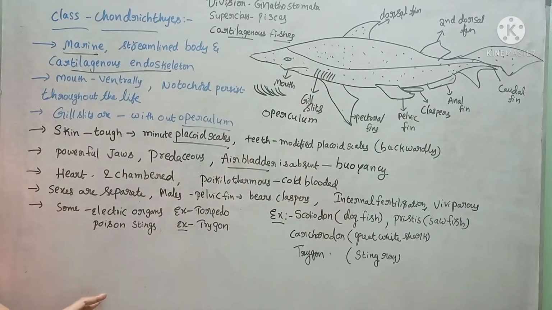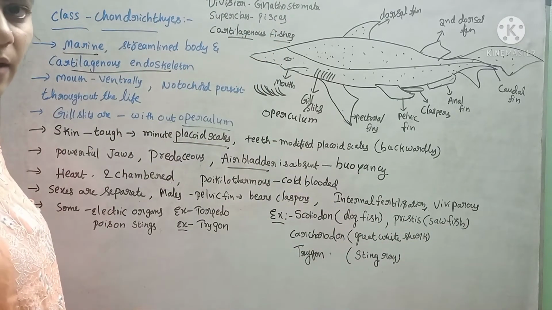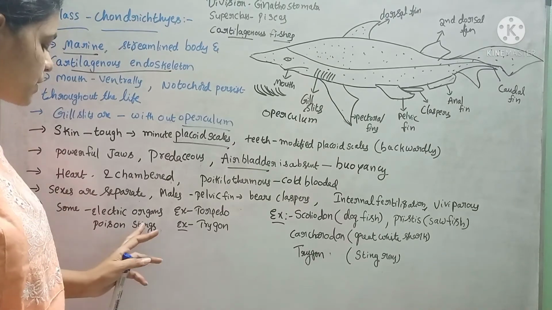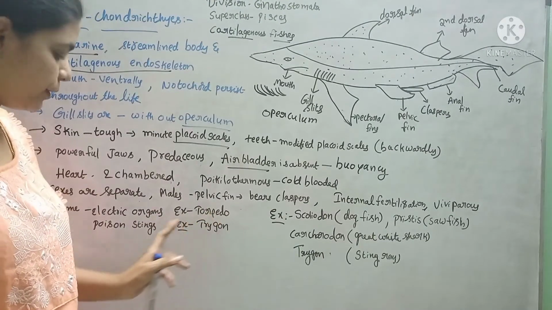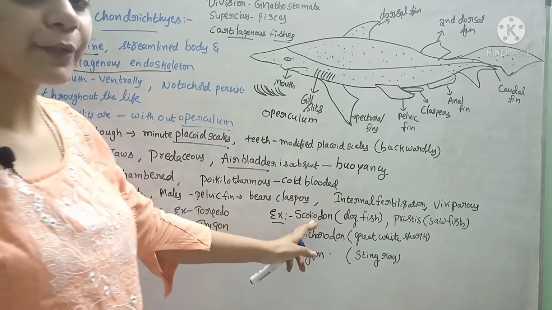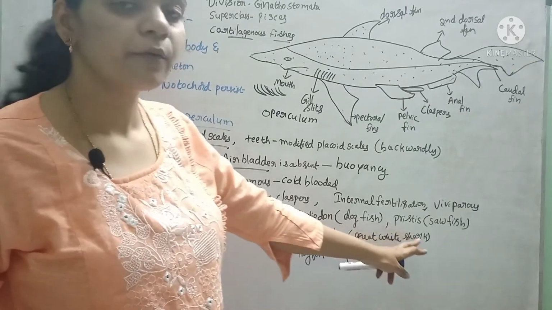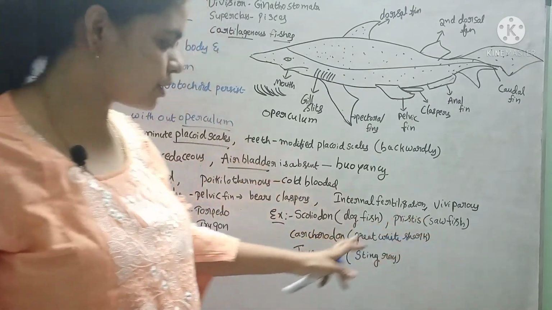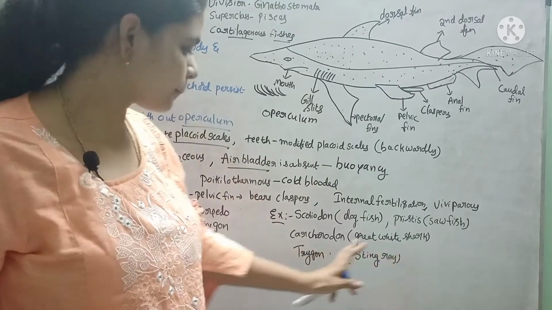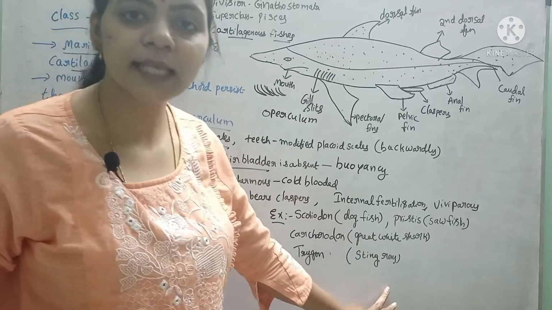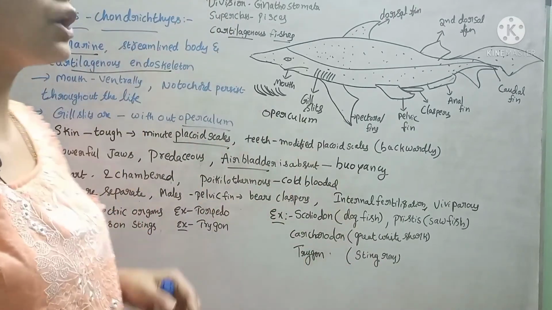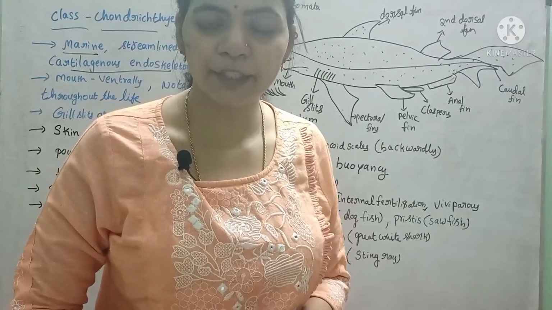To escape from predators, they have defense mechanisms like electric organs and poison stings. Electric organs are present in the torpedo, and poison stings are present in the Trygon. Examples are Scoliodon, called dogfish, Pristis, commonly called sawfish, Carcharodon, called great white shark, and Trygon, called stingray. So these are the characters of Chondrichthyes. With this we have completed Chondrichthyes.